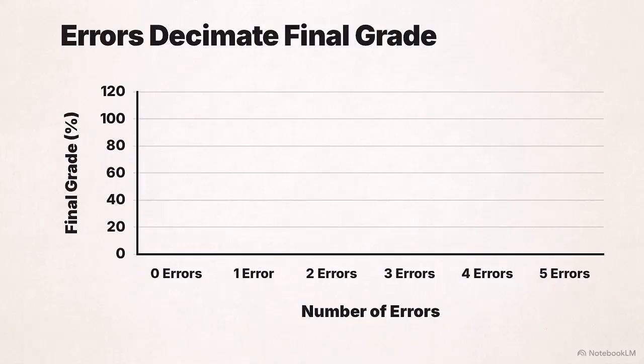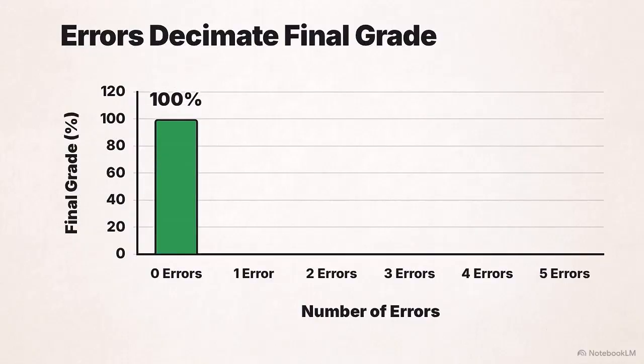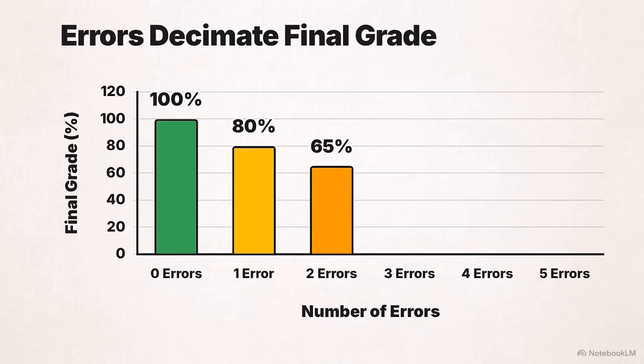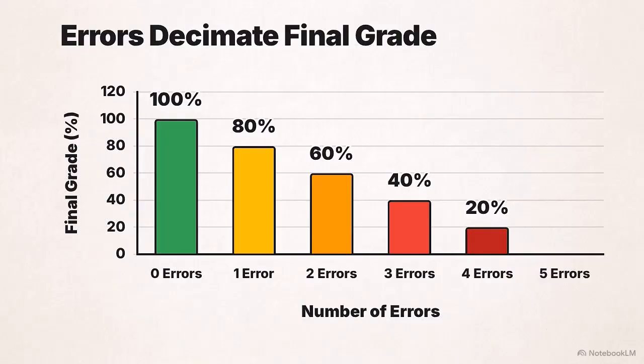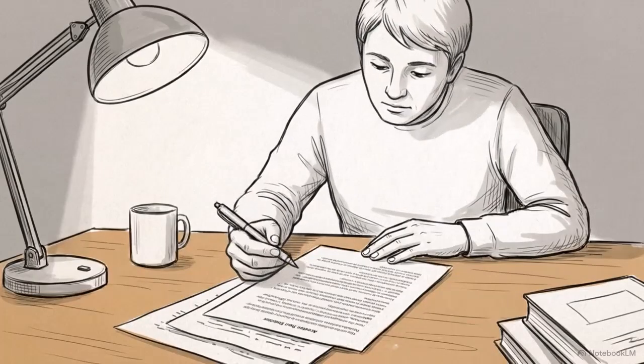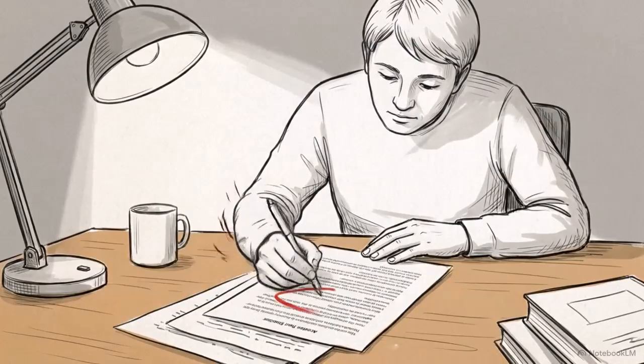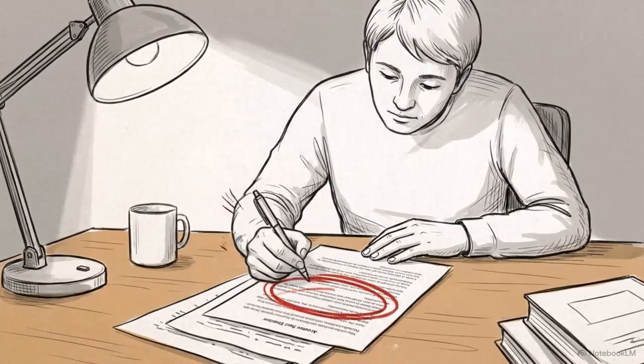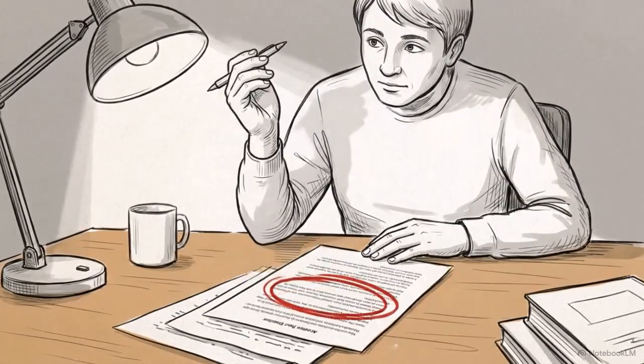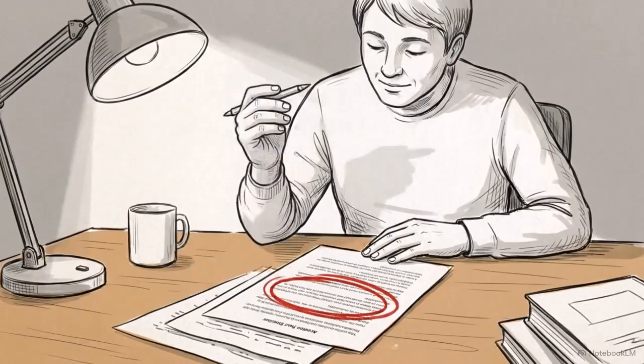This graph maps the punitive grading metrics. 0 errors equals full credit. 1 error drops the grade 20%. 2 errors triggers a 40% penalty, 3 a 60% drop, and 4 caps your score at 80. 5 errors triggers an automatic 0. Artificial intelligence scales our ability to generate content effortlessly, but the human's singular remaining value and your ultimate liability is the rigorous verification of the truth.